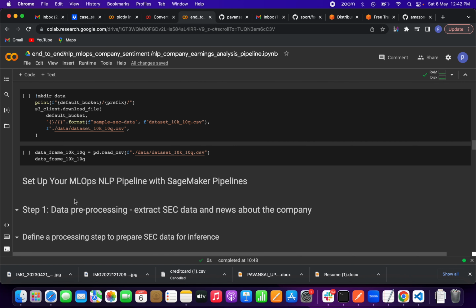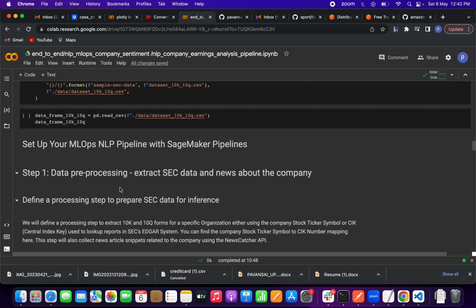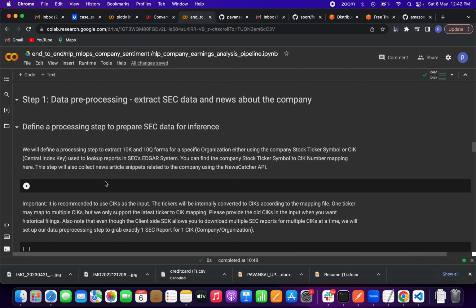Now we have to define all the pipelines, friends. First is data processing, the data pre-processing, which means extracting all the data and news about the company. So we have to define a processing step. We will define a processing step to extract 10K and 10Q forms for a specific organization, using either the company stock ticker symbol or the CIK, the central index key, used to look up reports.